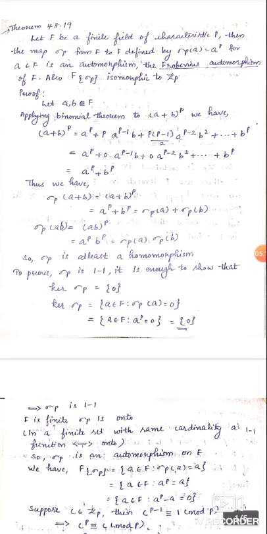We want to show the kernel of sigma_p equals the singleton {0}, then it becomes one-to-one. Here, the kernel of sigma_p is the set of a in F such that sigma_p(a) = 0. Replacing sigma_p(a) by a^p, we get the set of a in F such that a^p = 0, which equals the singleton {0}.